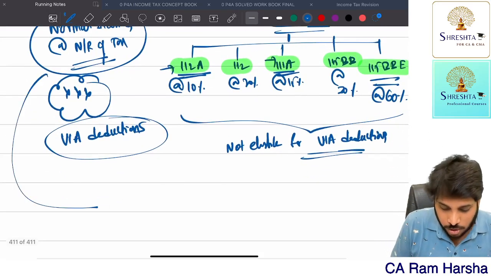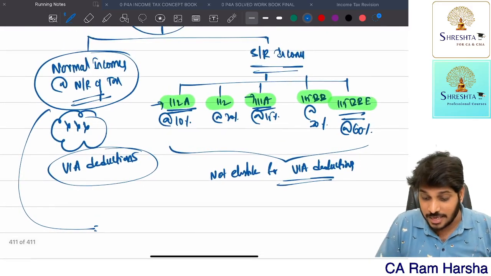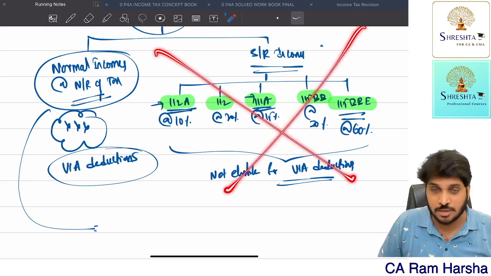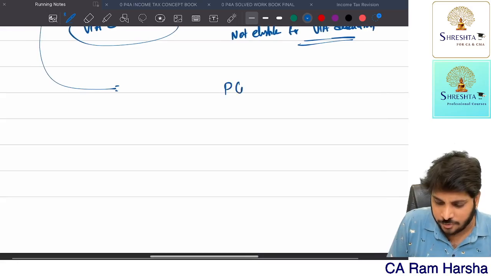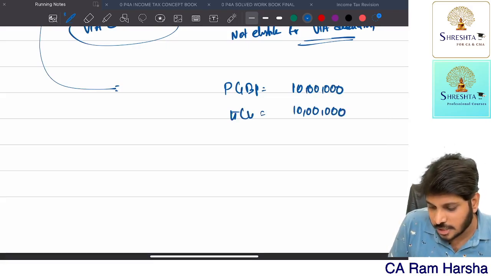Suppose my total normal incomes, which are incomes other than special incomes, because special incomes are straight away not eligible. For example, I have 2 incomes: PGBP income, let us assume 10 lakh, and I have a long-term capital gain of 10 lakh. So my gross total income technically is 20 lakh.